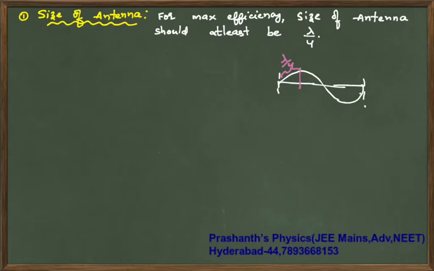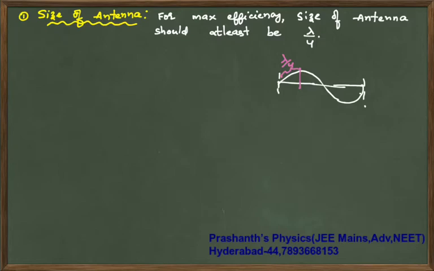If I produce a mirror image of that and invert it, that will give me the complete wave. So your entire wave characteristics will be within a portion of lambda by 4. That is why, for maximum efficiency, the size of antenna should at least be lambda by 4.